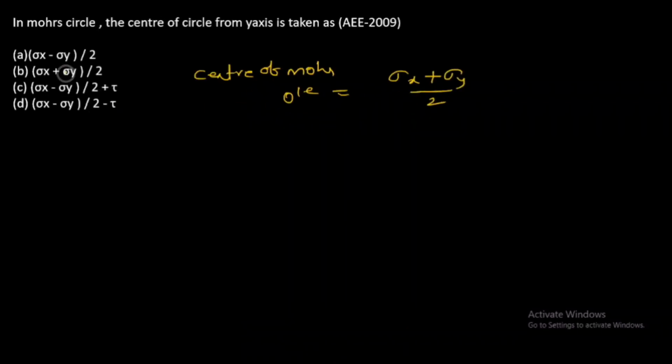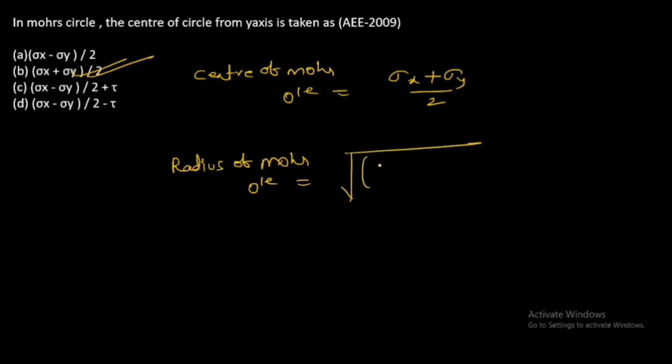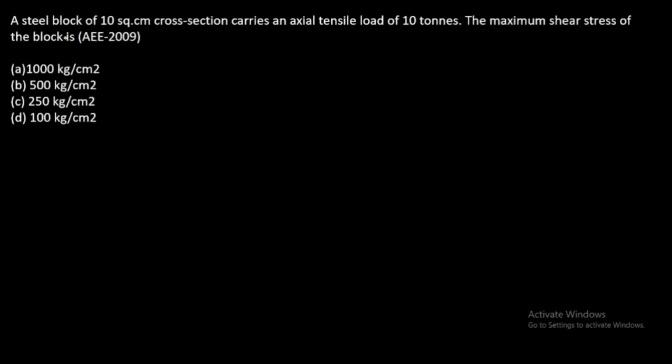So option B is the correct answer. And radius of Mohr circle will be found out by under root sigma x minus sigma y by 2 whole square plus tau xy whole square. It is tau max.